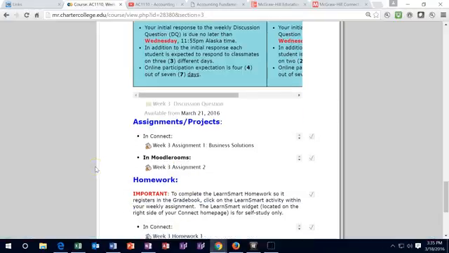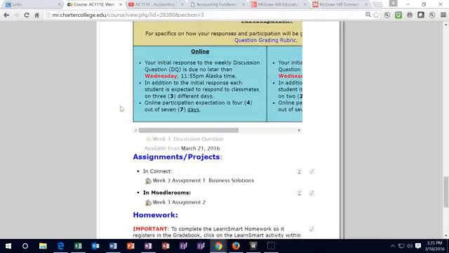Remember that the Moodle Rooms shell is where you want to check everything off. This is where you want to check off that you've completed it. Even if you're doing it up here in Connect, it'll be listed in Moodle Rooms. This is your list. All right, so the first one is the discussion questions.